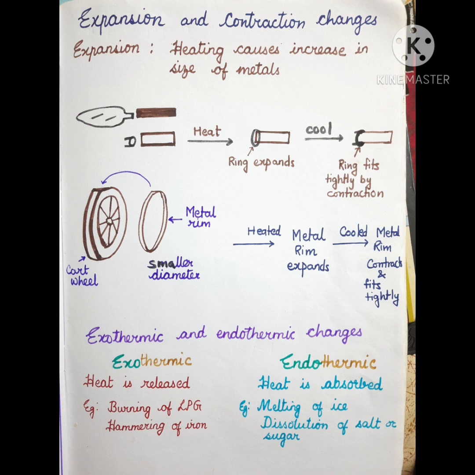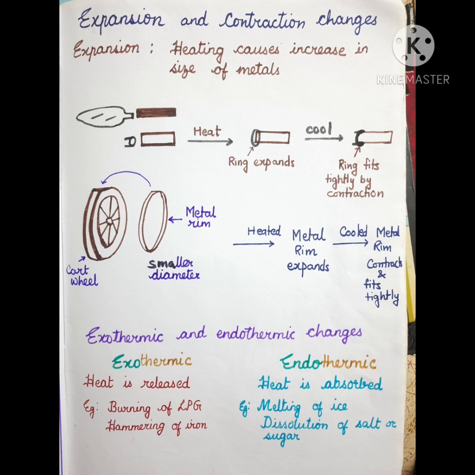When heated, metals get expanded, means their size gets increased. And when they are cooled, they again contract, means they become smaller in size. This is called expansion and contraction. Expansion means increase in the size and contraction means decrease in the size. These are all utilized in some of the day-to-day activities. Just like I have shown here, one garden tool is there.